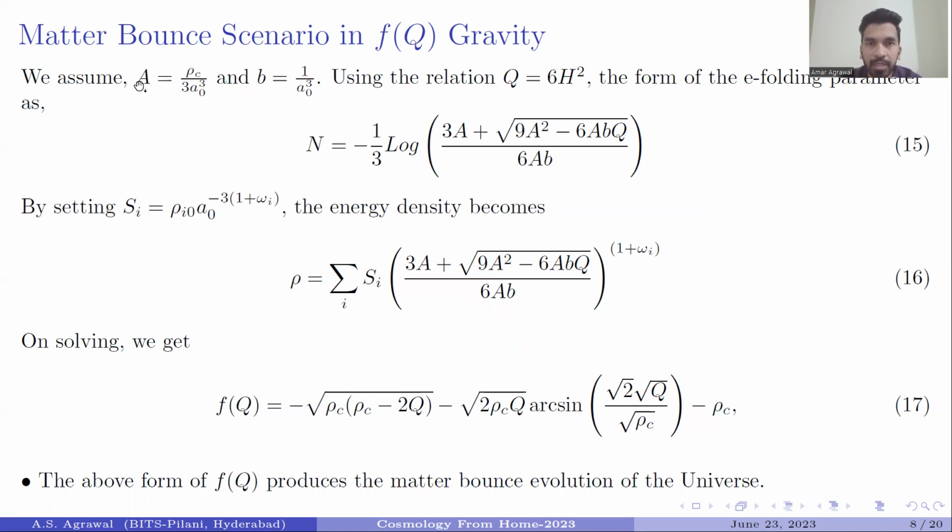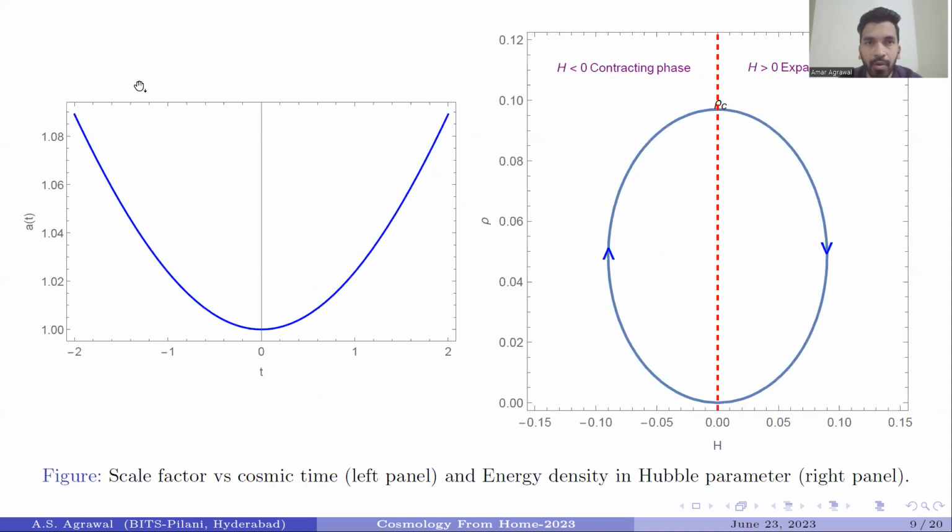Now, we want to see the behavior of our model in the matter-dominated case. In general, the energy density can be written as equation 16. But we have considered only the matter-dominated case, for which the EOS parameter becomes 0, and for that we got this f(Q) model, which is represented in equation 17. This model can produce the matter bounce evolution of our universe.